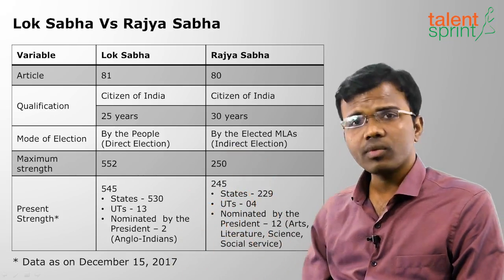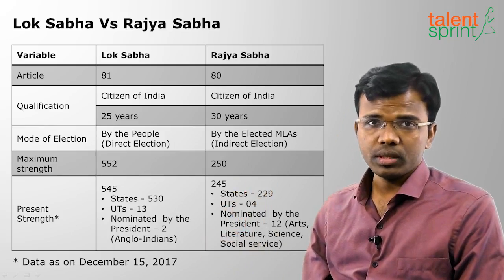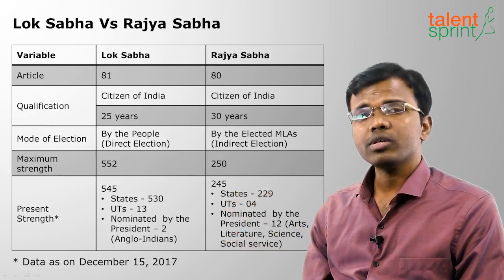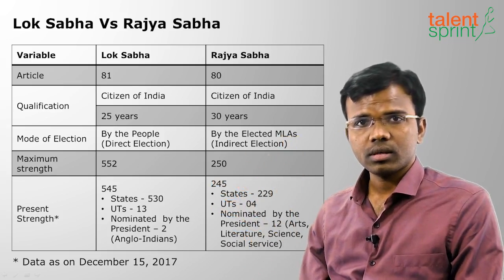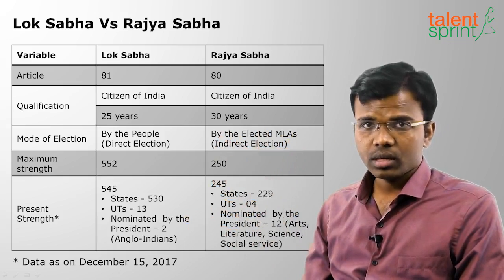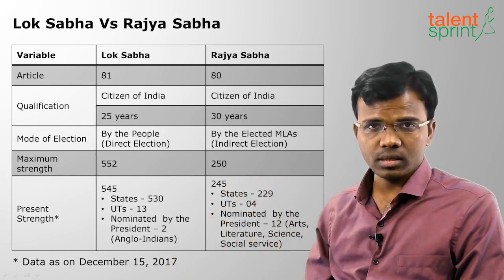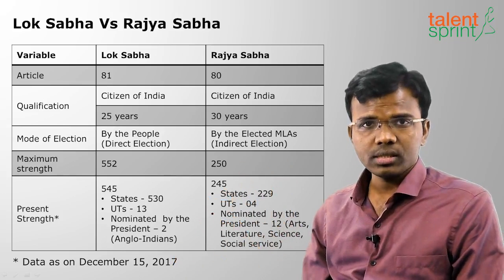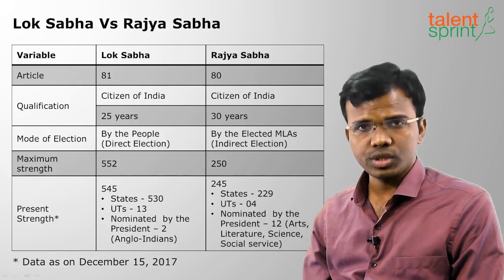Then what is the present strength of Rajya Sabha? It is 245. What is the maximum strength? 250. That means it can accommodate a maximum of 250 members. Suppose I want more members, I have to amend that article. For Rajya Sabha it is 80, for Lok Sabha it is 81. Breaking up the 245 members, 229 members are from states, and 4 are from those 2 UTs, Delhi and Pondicherry. 3 are from Delhi and 1 is from Pondicherry, that is Puducherry.